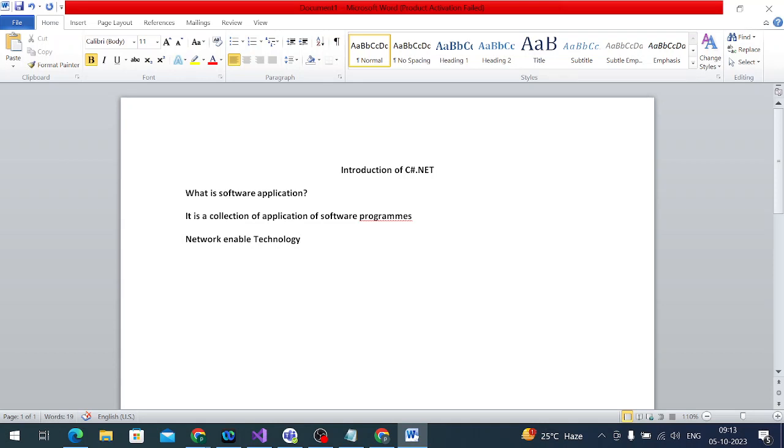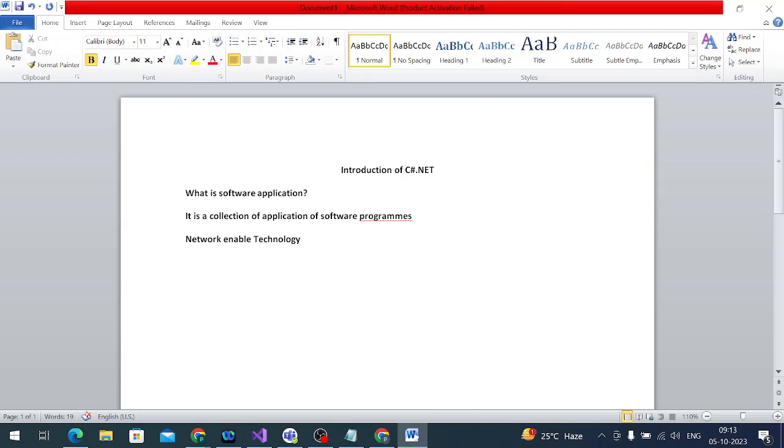Coming to this, we have a lot of technologies in the market. We heard that Java is an independent programming language and an independent platform, but .NET earlier was a dependent platform. What is meant by dependent platform and independent platform?